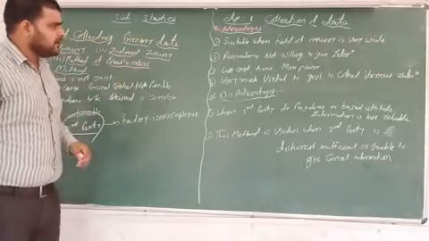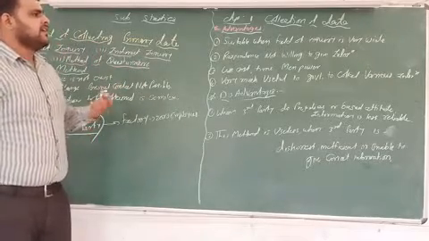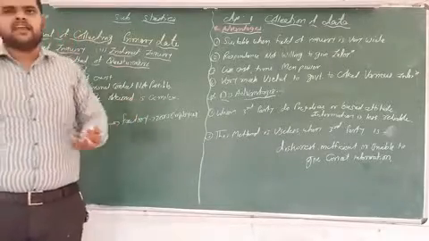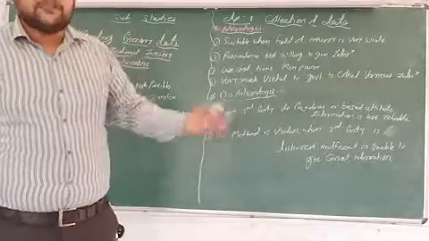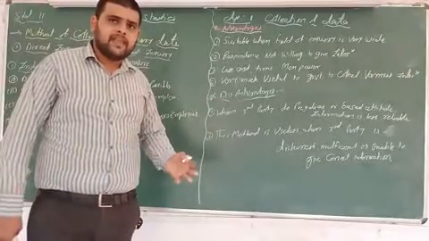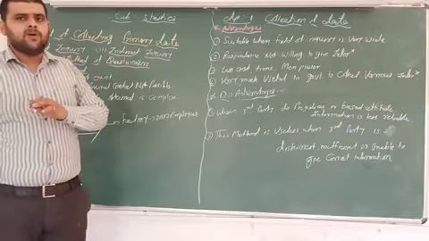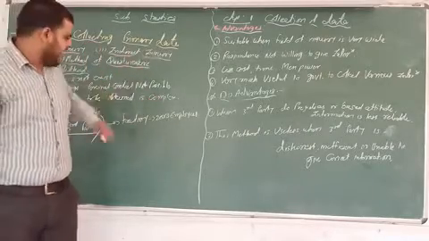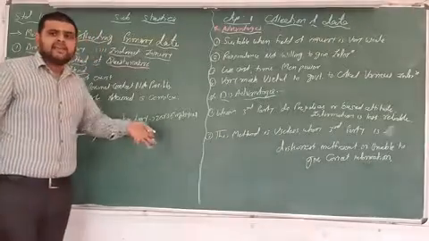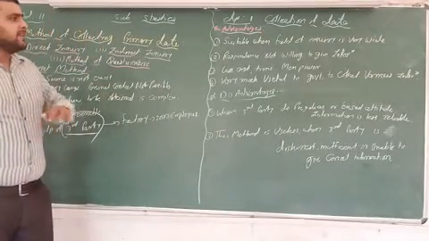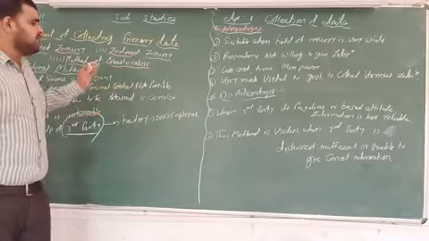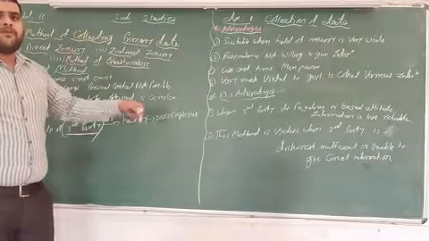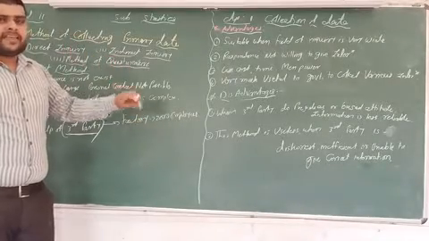Next, number two, respondents not willing to give the information. Sometimes, as we discussed, some respondents do not give their information to the general public. In this method, there is no need to meet any person personally. We directly meet the third party and get the information. So again it's a good advantage of indirect inquiry, because we get all the information from only one point, from only one area.